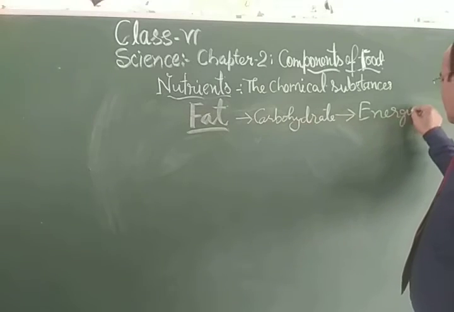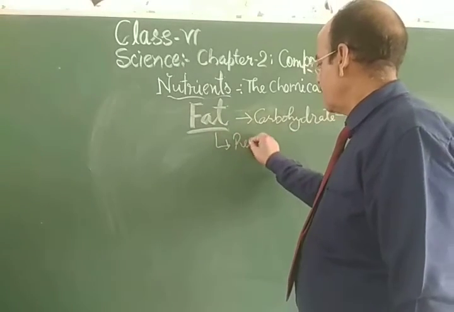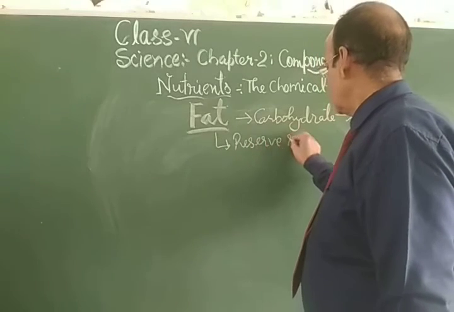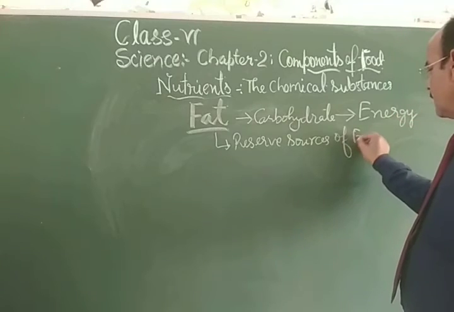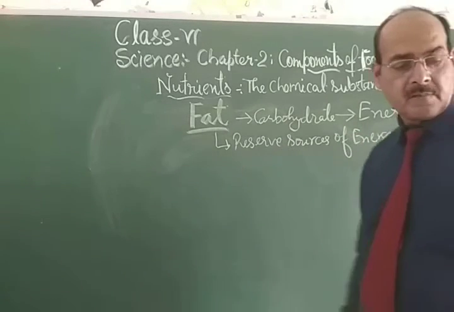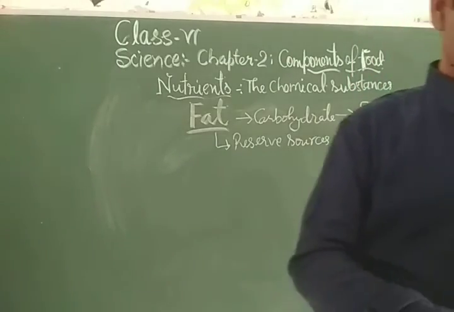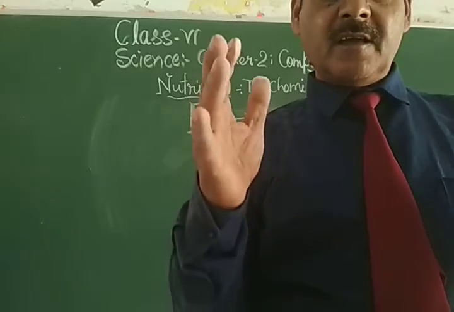So that is why we can say that fat is the reserve source of energy. My dear students, the layer of fat under the skin helps to conserve body heat.